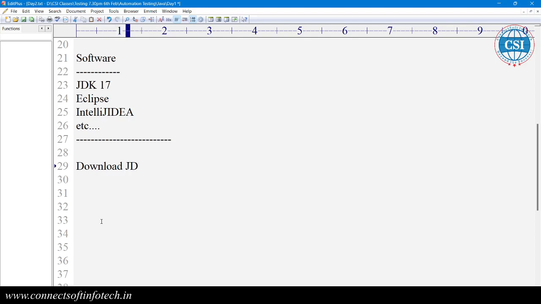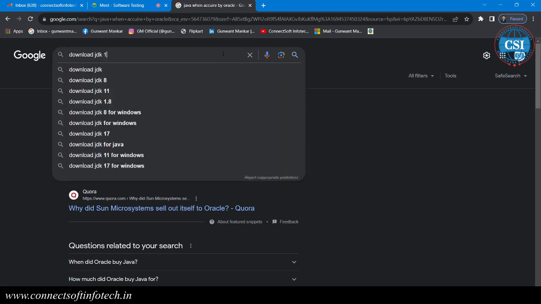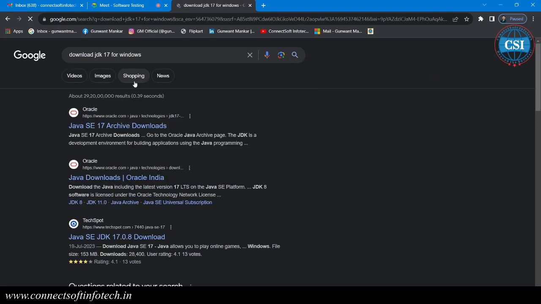Okay, download this JDK 17. So let's go to Google and type here for downloading this JDK 17. Check the URL, download JDK 17. Okay, for Windows, as per your operating system, you can go through here. Okay, downloads.